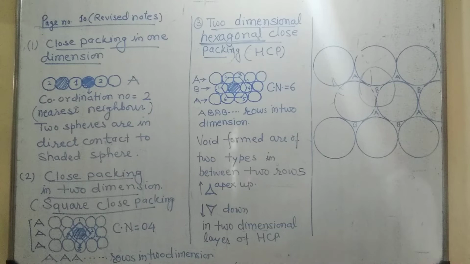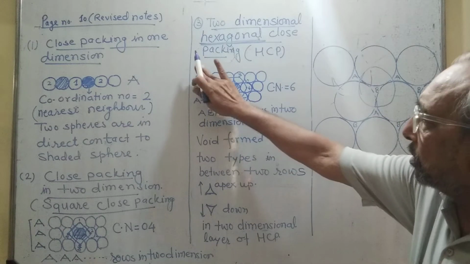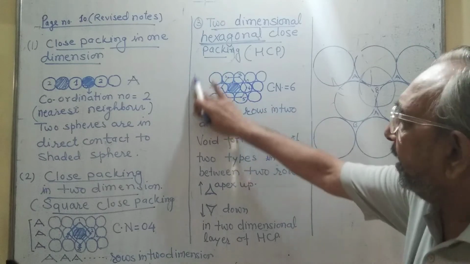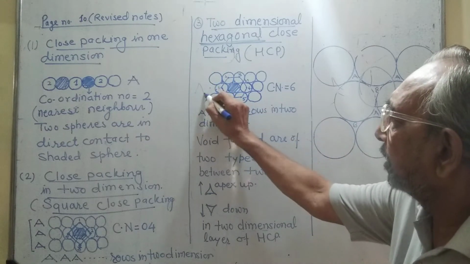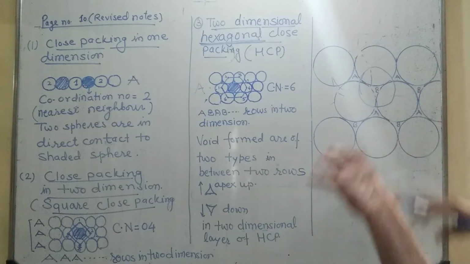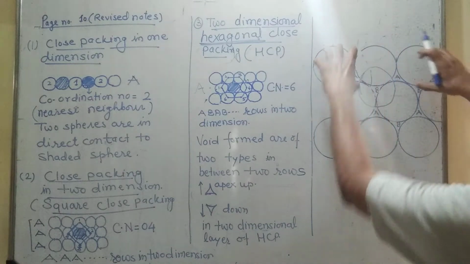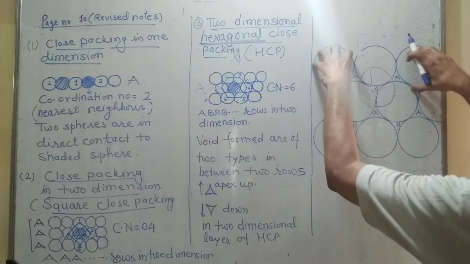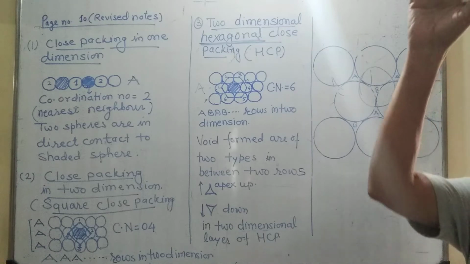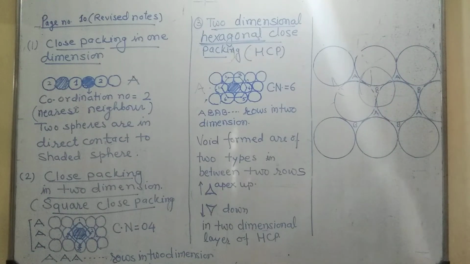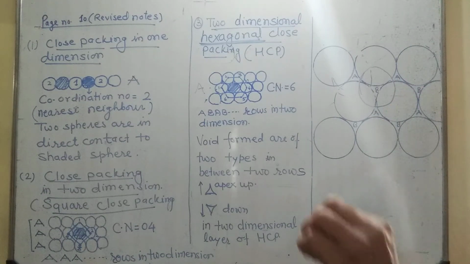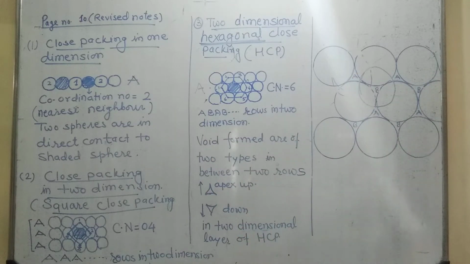That means when we are putting this complete layer now, if we put it in a similar fashion, sphere over sphere, then it will be AA. Square close packing I will tell you tomorrow.